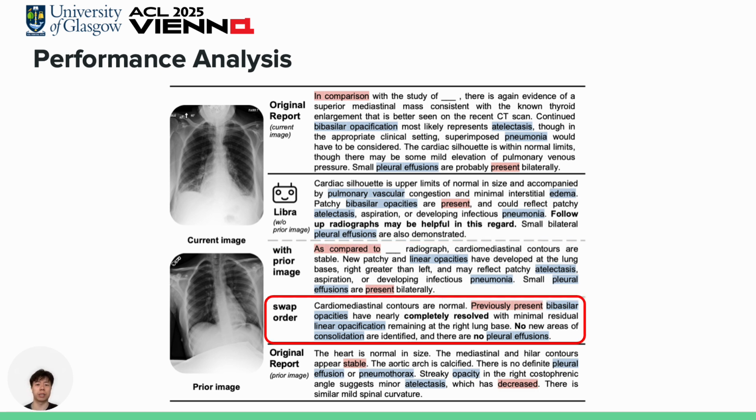And the most interesting is, if we swap the current and prior images, the model reverses its findings, like worsening becomes improving, just to show the model can understand the direction of temporal changes rather than memorize the pattern of the input.